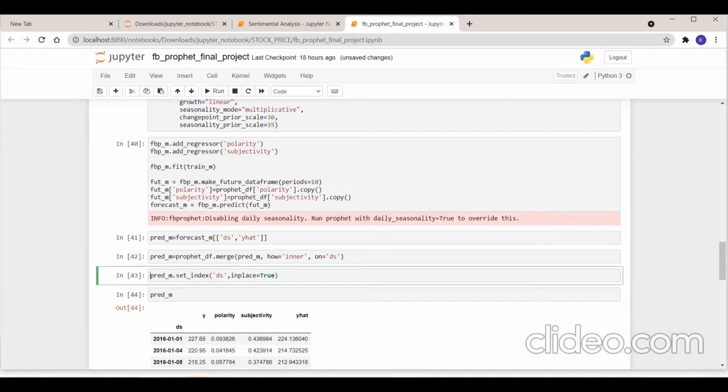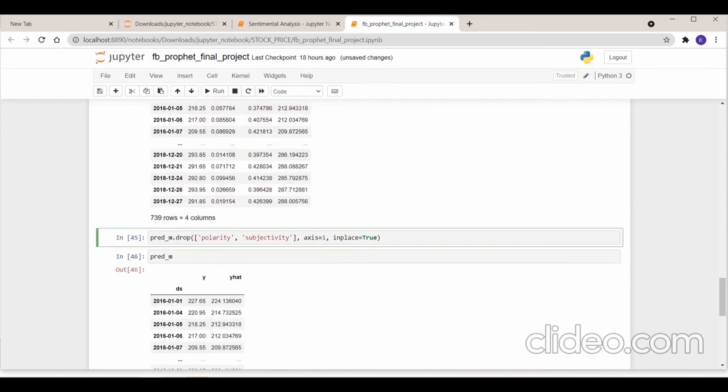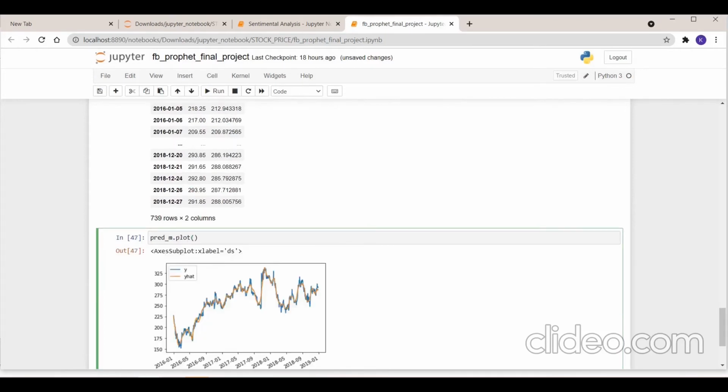You can see that our model did fairly well. Now we can check the error. We are going to define mean absolute percentage error and use this function to compute error between actual and predicted. We see that our error value is only 2%, which is acceptable.